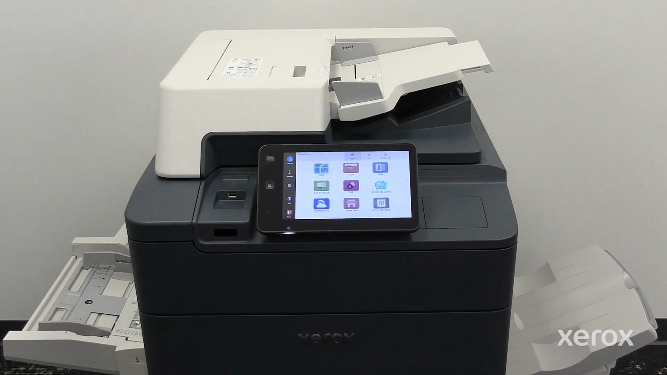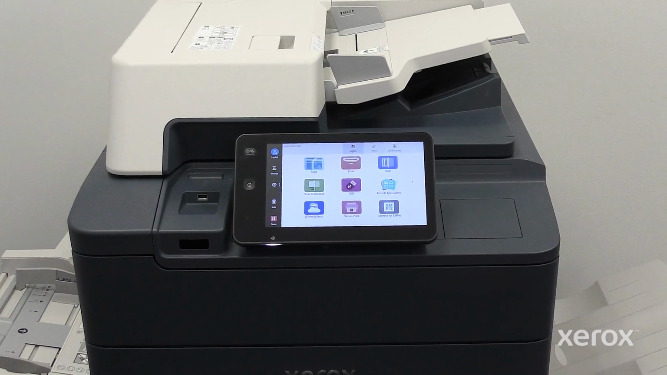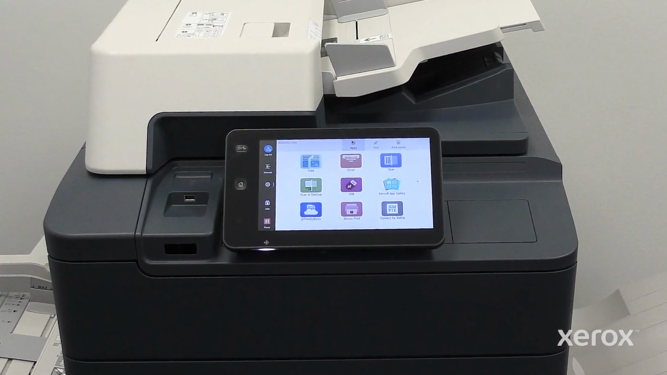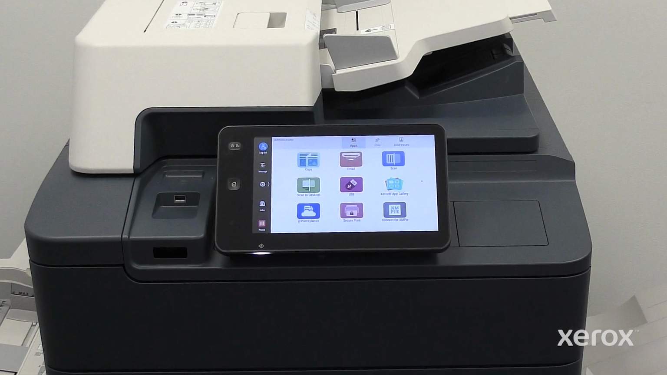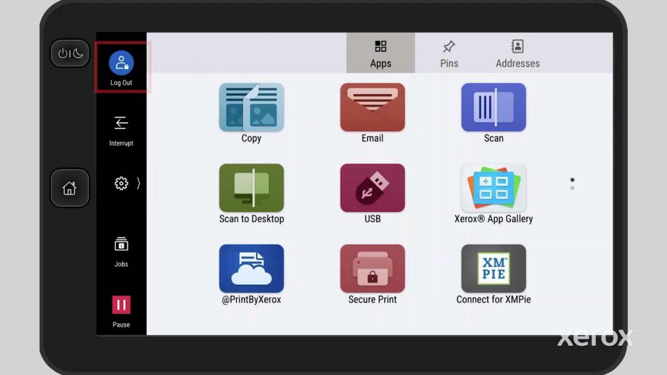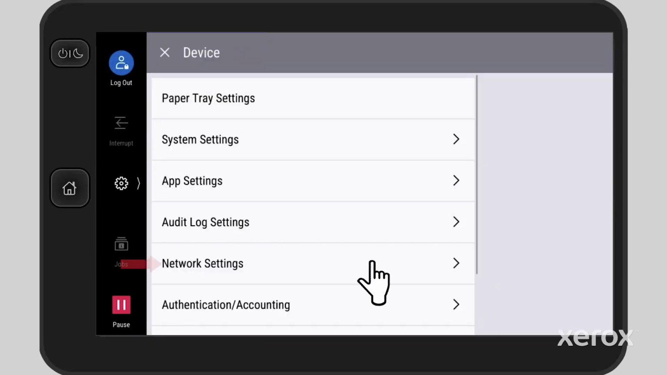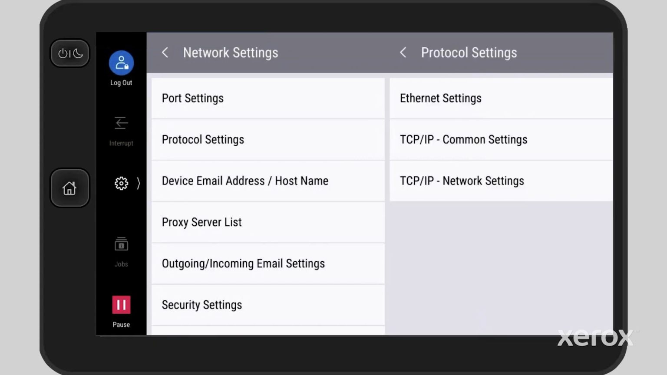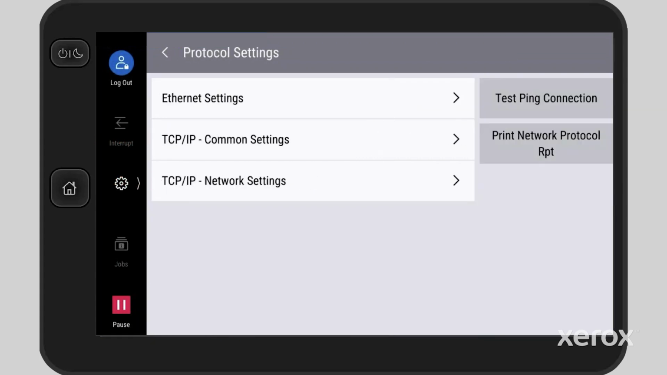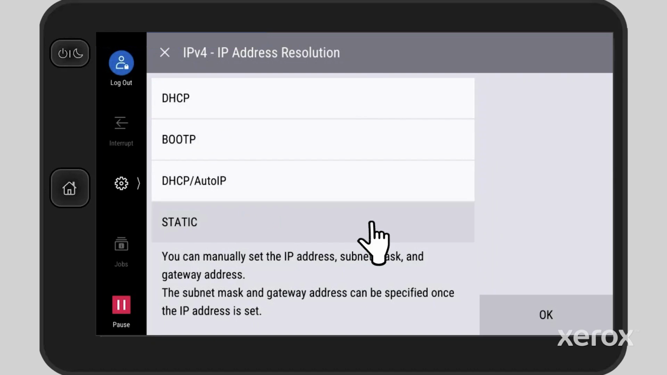This video demonstrates how to configure a static IPv4 network address from the control panel on PrimeLink C9265, C9275, and C9281 products. Logged in as the administrator, touch Settings. Navigate to Device, Network Settings, Protocol Settings, and select TCP/IP Network Settings. From the IP address resolution menu, select Static and touch OK.